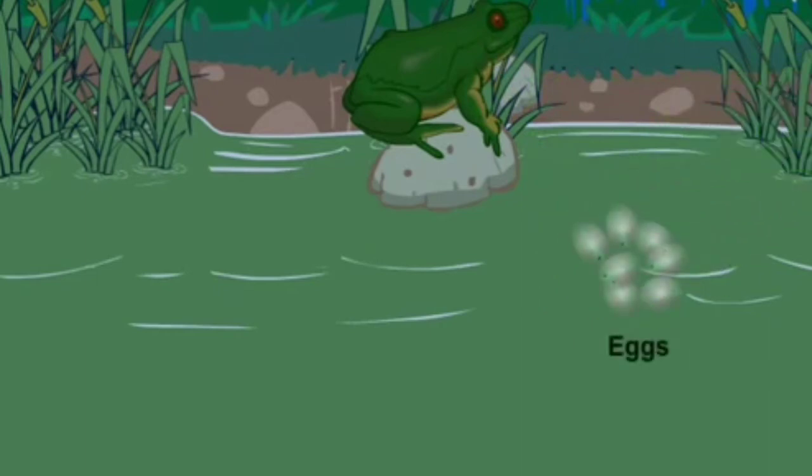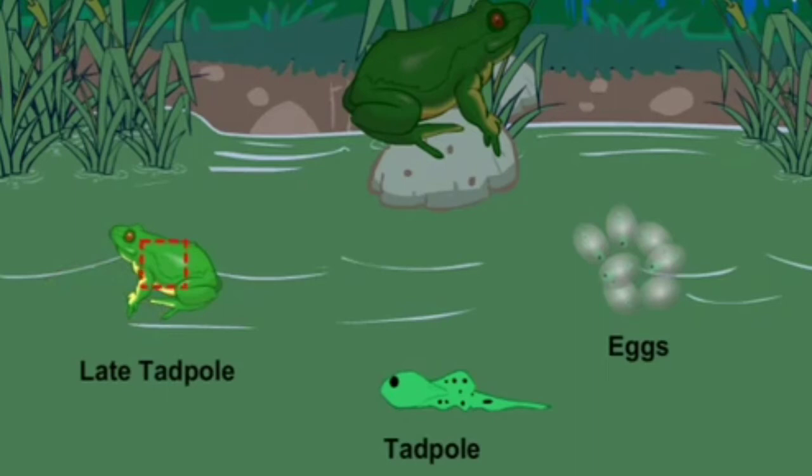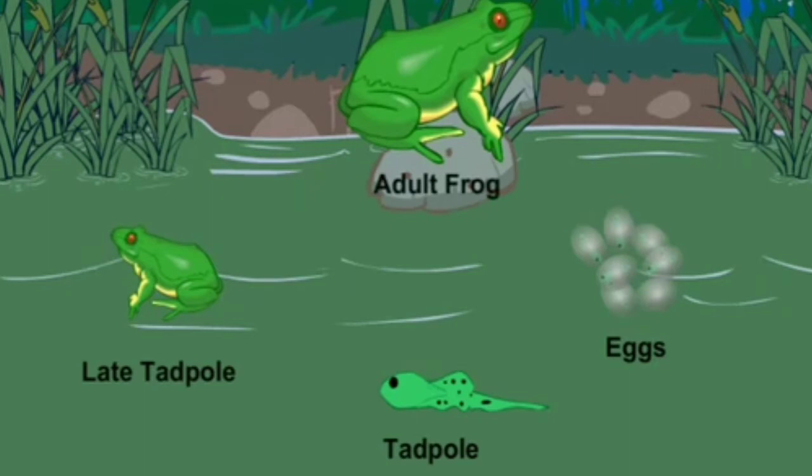The first stage of the frog's life cycle is the egg. The egg hatches to form the larval stage called the tadpole. The tadpole consists of fins and tail, just like fish. During the growth phase, the tadpole grows into an adult, during which it loses its tails and fins. This transformation of a larva into an adult through drastic changes is called metamorphosis.